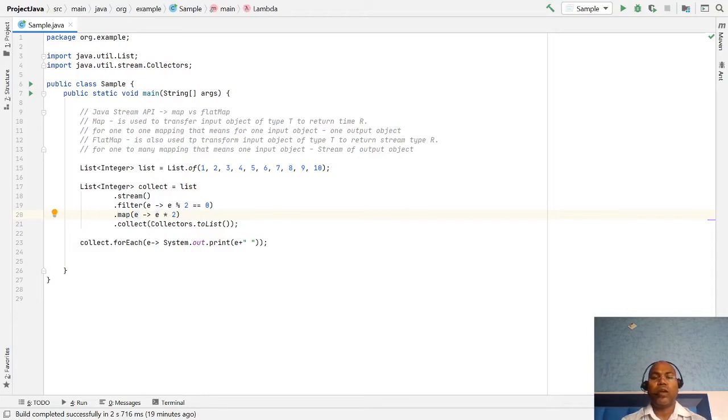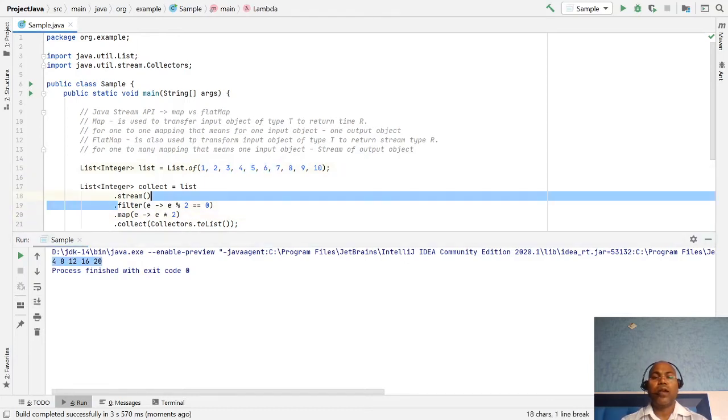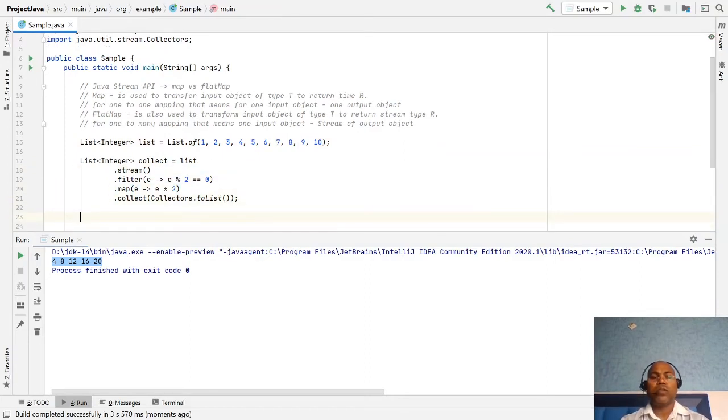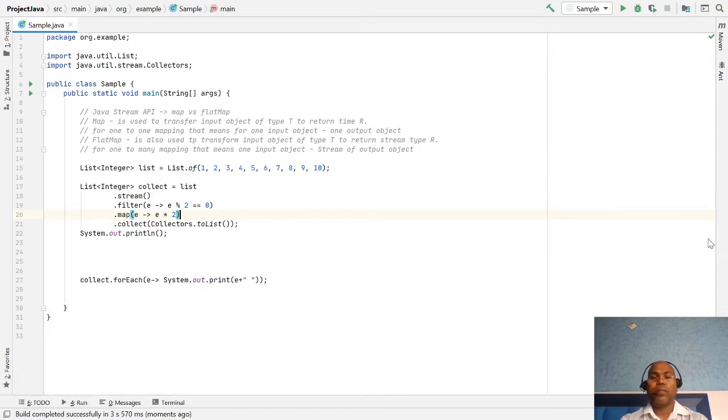We have one single object. I want to just double them. Here we filter out all these even numbers first, then filter and double those values. So this is one use case. Okay. Now here it is clear we are using the map.